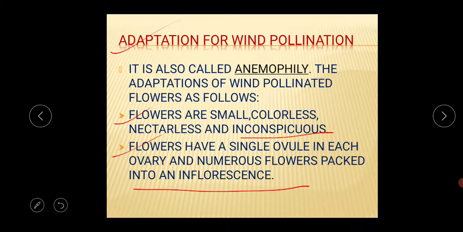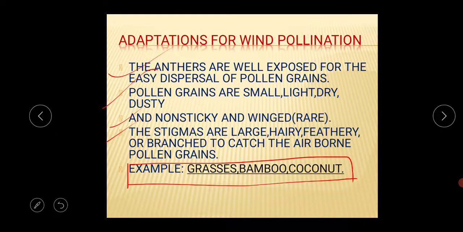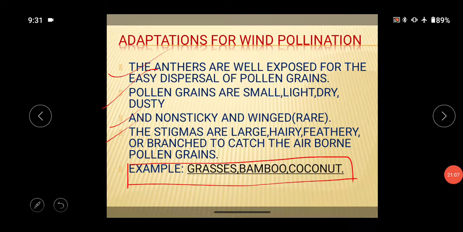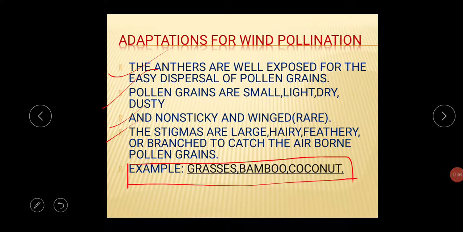The flowers should be small, colorless, nectarless and inconspicuous for wind pollination. The second point is the flowers have a single ovule in each ovary, packed into an inflorescence. Third point, the anthers are well exposed for the easy dispersal of the pollen grains, and these pollen grains should be small, light, dry and dusty, non-sticky and winged. And the last point is the stigma should be large, hairy, feathery or branched to catch the airborne pollen grains.